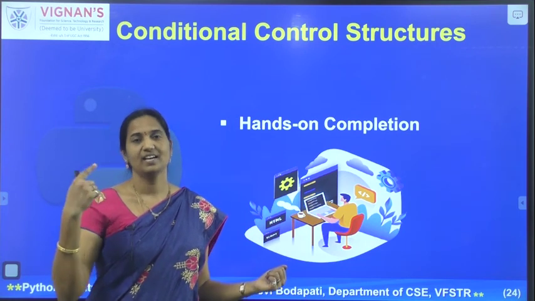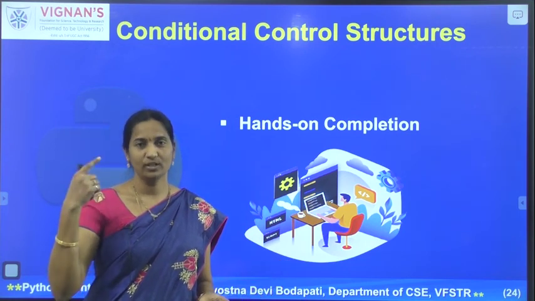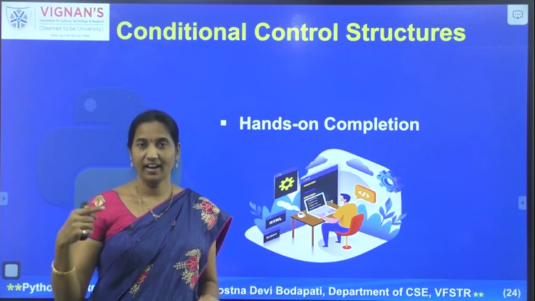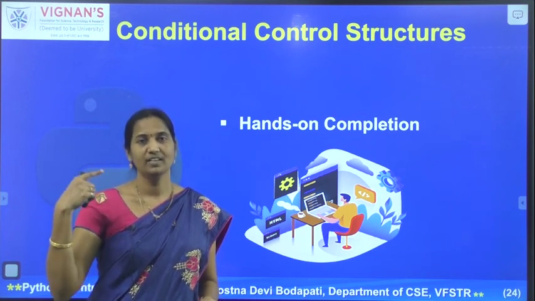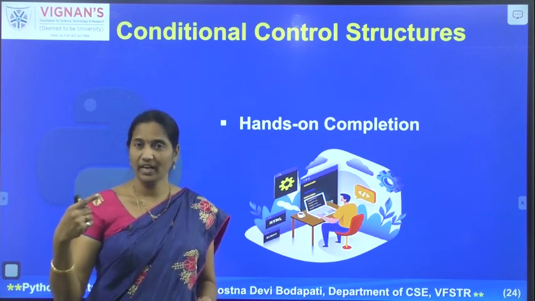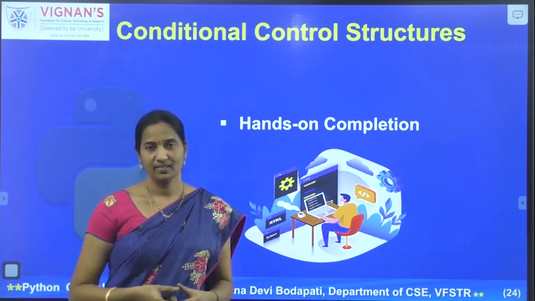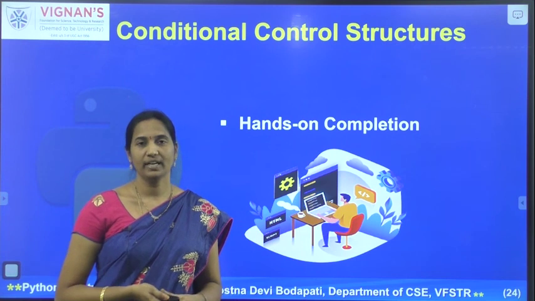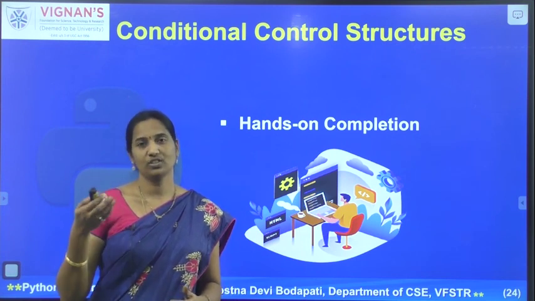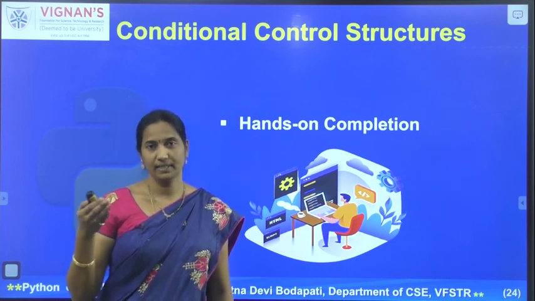In that case, I can use the iterative control structure where I can iterate the same set of statements a certain number of times, or even repeat them till the condition is satisfied. So in the next video we'll have a look at how the loop control structures can be used for various applications. If you have any queries on this lecture, please feel free to reach us.